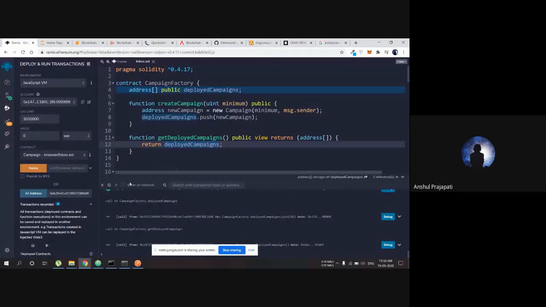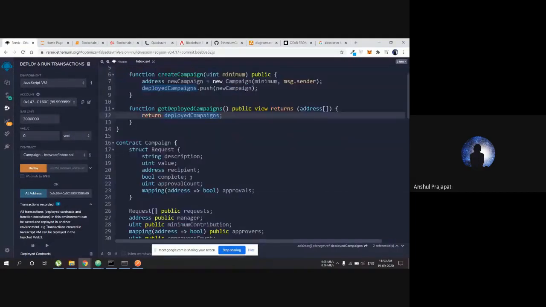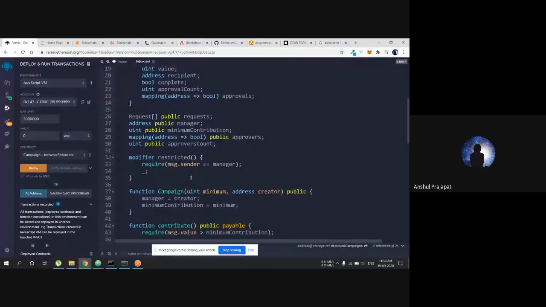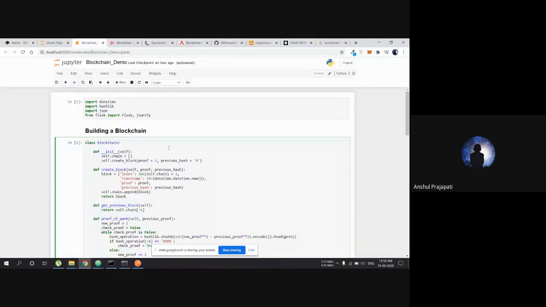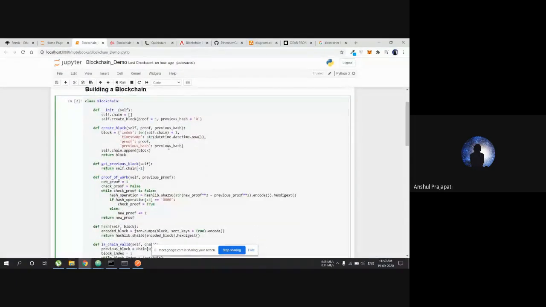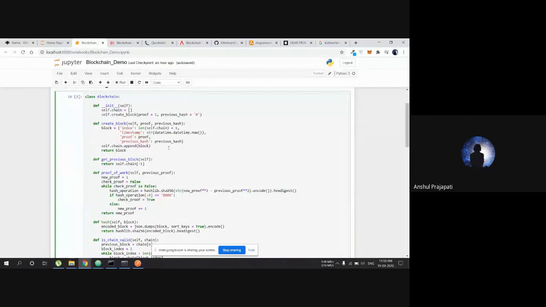That is going to be the example of how we are going to do it in the blockchain. This is all the project, all the code of what we are going to do. I'm going to explain it in the later session of this lecture, but I'm going to start with a blockchain demo of how the working of blockchain happens.